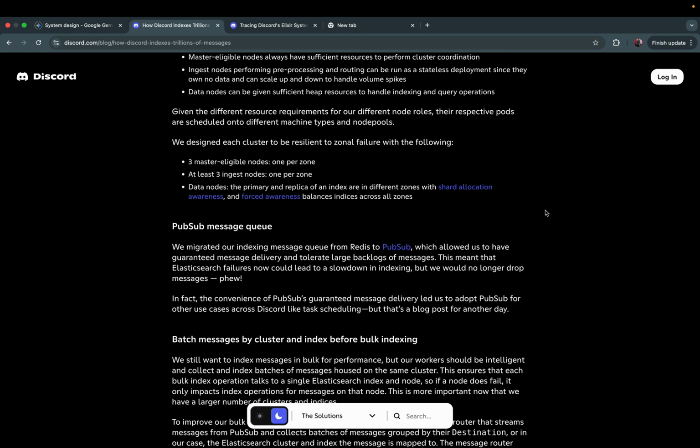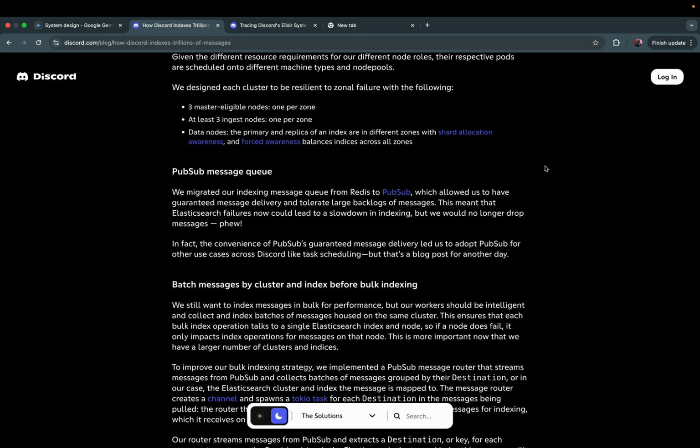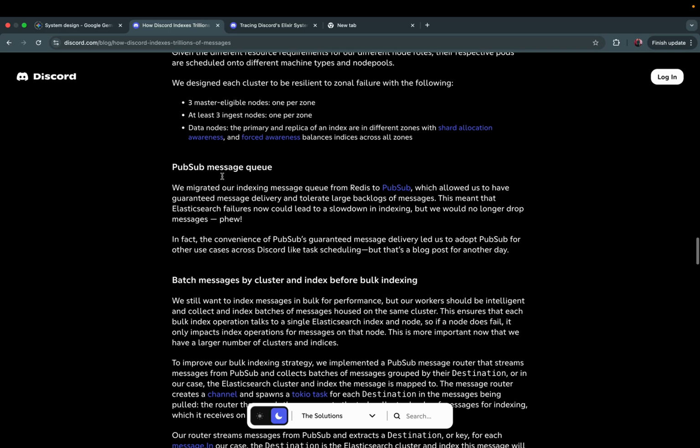Given the different resource requirements for our different node roles, their respective pods are scheduled onto different machine types and node pools. We design each cluster to be resilient to zonal failure with the following: 3 master eligible nodes, 1 per zone; at least 3 ingest nodes, 1 per zone; and data nodes. The primary and replica of an index are in different zones with shard allocation awareness, and forced awareness balances indices across all zones.